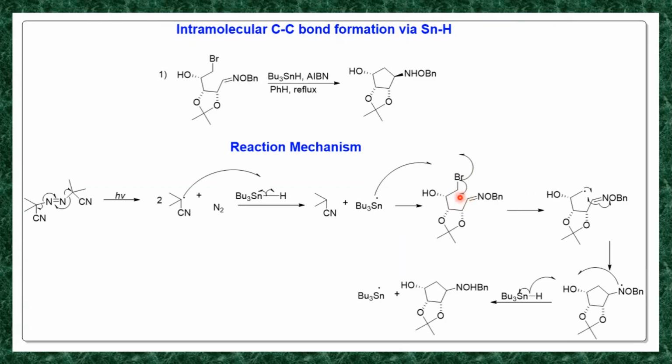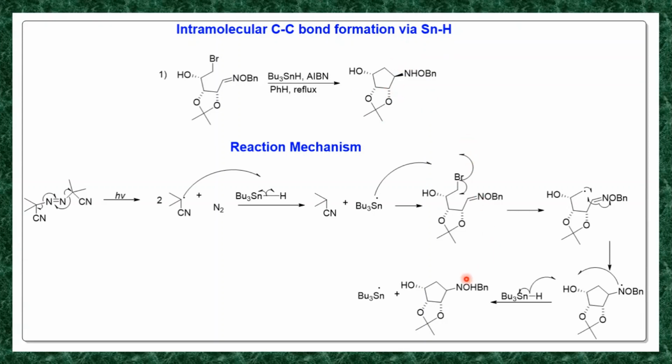This CH2 radical reacts intramolecularly with this carbon-nitrogen double bond. The homolysis of this carbon-nitrogen double bond takes place. It generates nitrogen radical and CH2 radical. So the CH2 radical reacts intramolecularly with this CH2 radical to form a bond, and then in the next step this nitrogen radical reacts with this tributyltin hydride. The hydrogen radical is taken by this nitrogen, and you will get this final product. This nitrogen in the final product is above the plane. If it is above the plane, then this product is more stable.